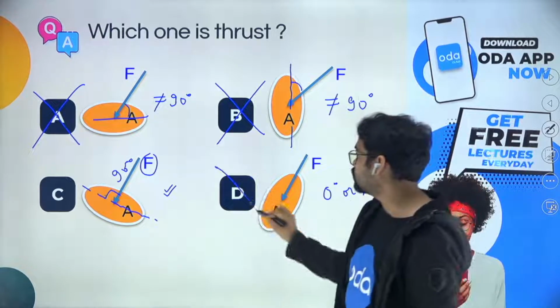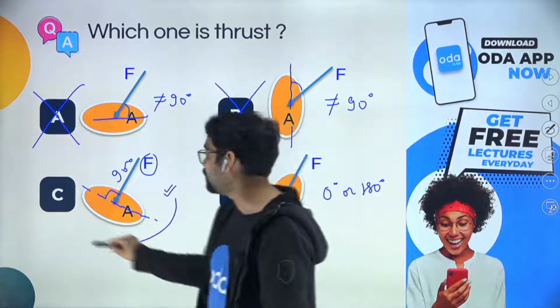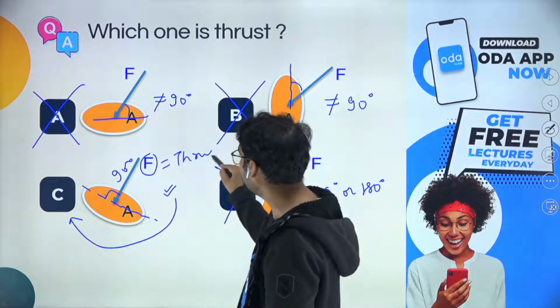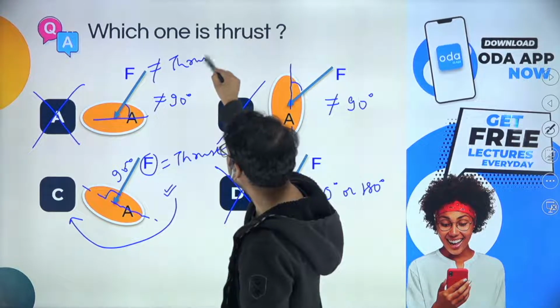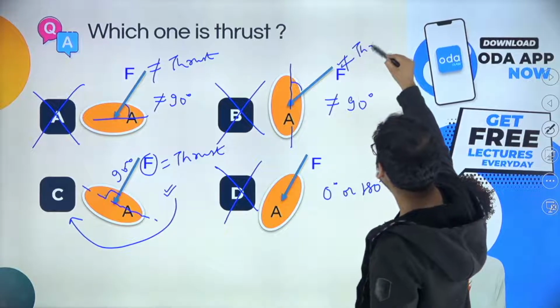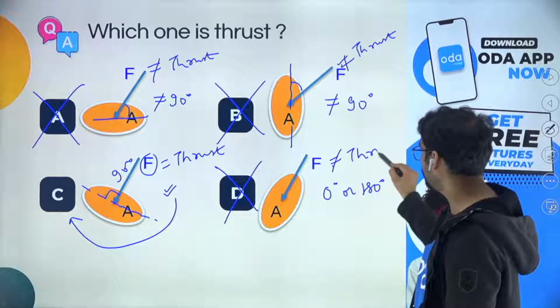So this is also not our option. So out of A, B, C, and D, I think C happens to be the best option. This force you can say is thrust, while all of this is not equal to thrust. This one is also not equal to thrust. This one is also not equal to thrust.